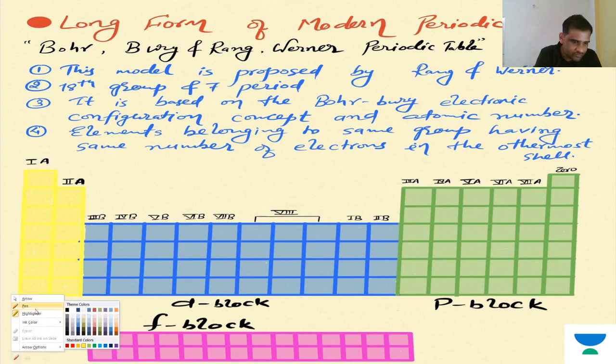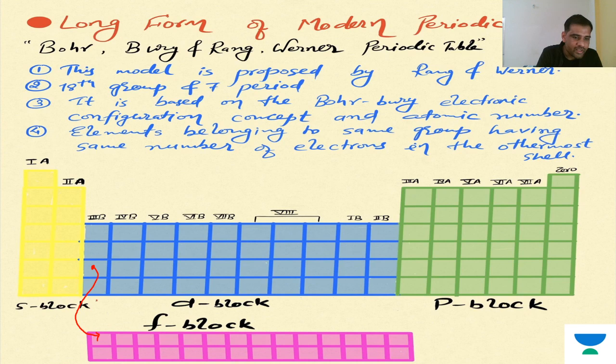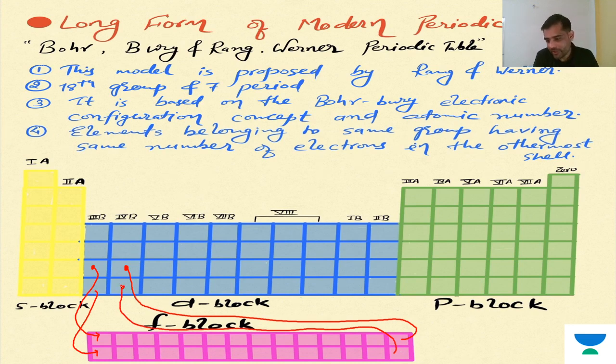Here are the lanthanoids, and after the lanthanoids, here are the other F block elements. I hope you are getting my point.